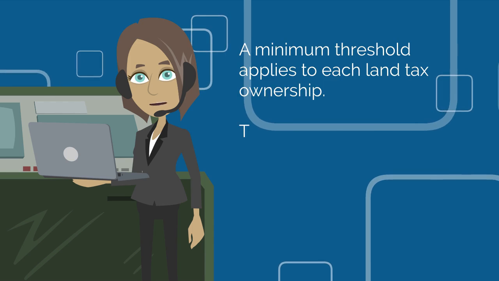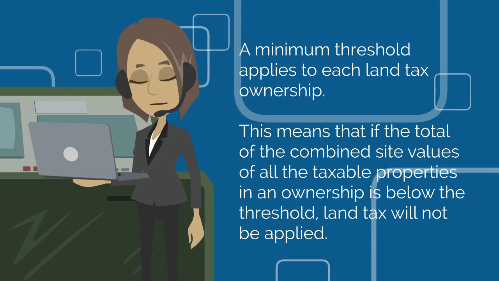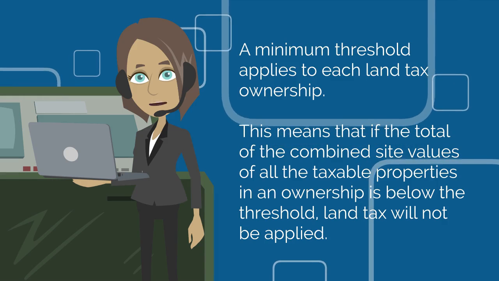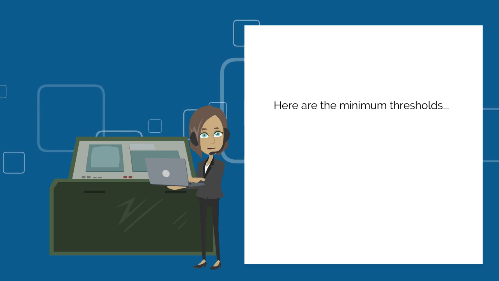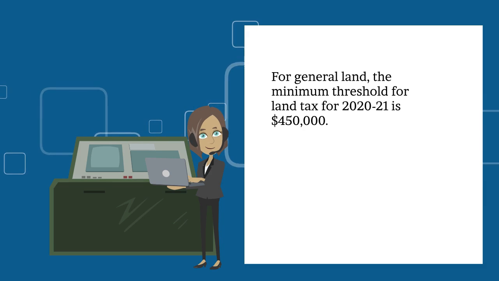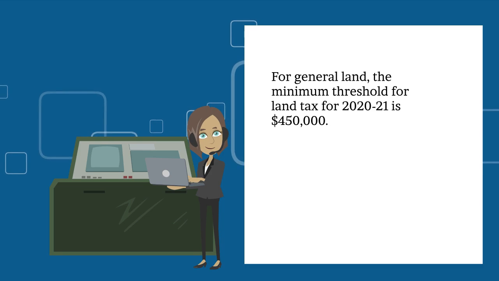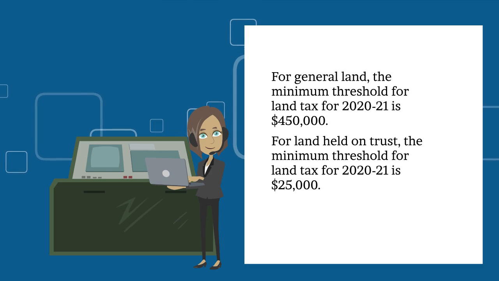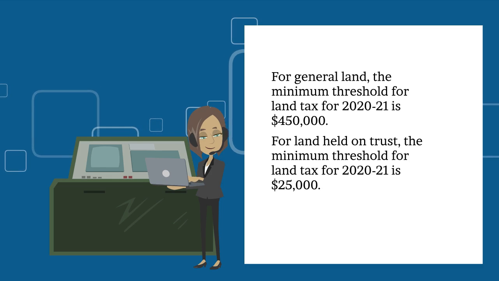A minimum threshold applies to each land tax ownership. This means that if the total of the combined site values of all the taxable properties in an ownership is below the threshold, land tax will not be applied. Here are the minimum thresholds. For general land, the minimum threshold for land tax for 2020-21 is $450,000. For land held on trust, the minimum threshold for land tax for 2020-21 is $25,000.